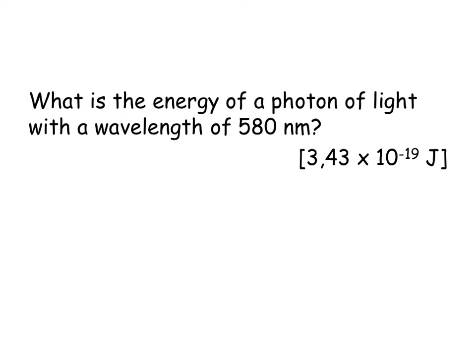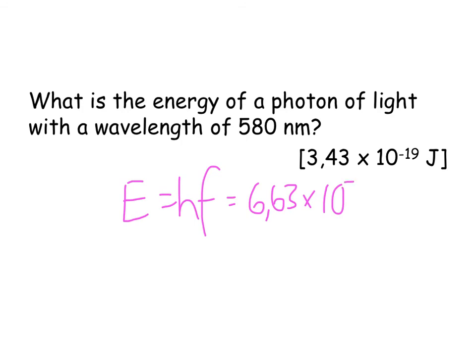So what is the energy of a photon of light? We go energy is equal to hf. h is 6,63 times 10 to the negative 34. And I then multiply that by the frequency, which I would first have to work out based on this wavelength.